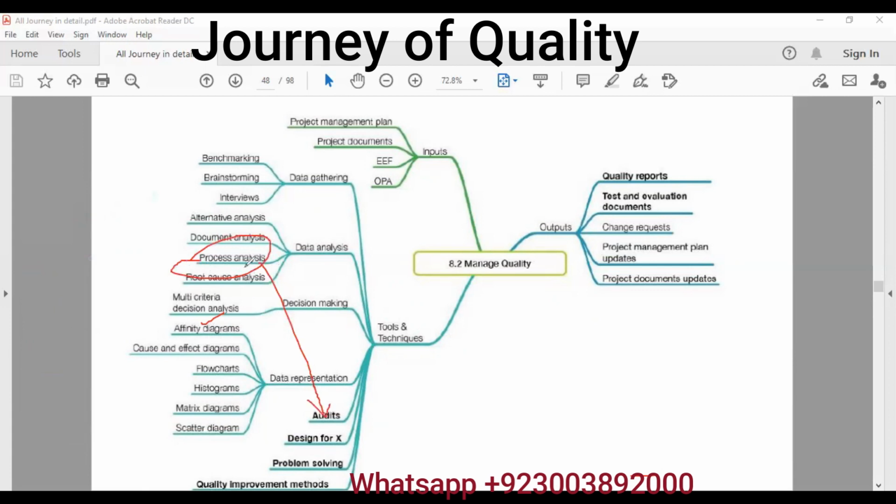This technique, audit and process analysis, goes hand in hand. We are optimizing the process and we are checking all the variables. By changing one variable, how we can optimize our deliverable. We are solving the problem. We are following the quality improvement methods, which are plan-do-check-act and Six Sigma. So this is all about managed quality.